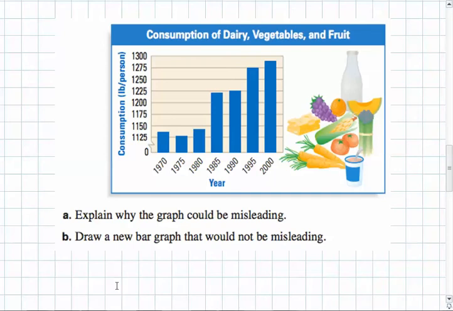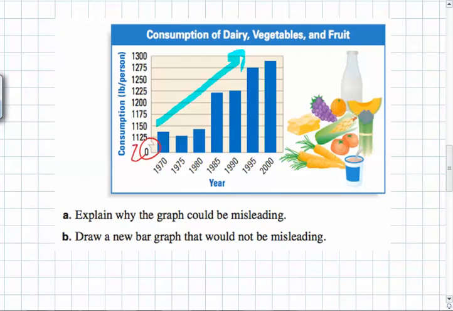So when you look at data, one thing you're naturally drawn to do is make conclusions. So it kind of looks like there's a big trend going up. It looks like it's going to continue, maybe make some predictions, maybe make some models. But let's look at question A, which says, explain why the graph could be misleading. So when you look at this, there's no error in the data. It could be misleading because there could just be a mistake. Something could be left off or reordered. But the key thing to realize here is this little break here. Take a look.